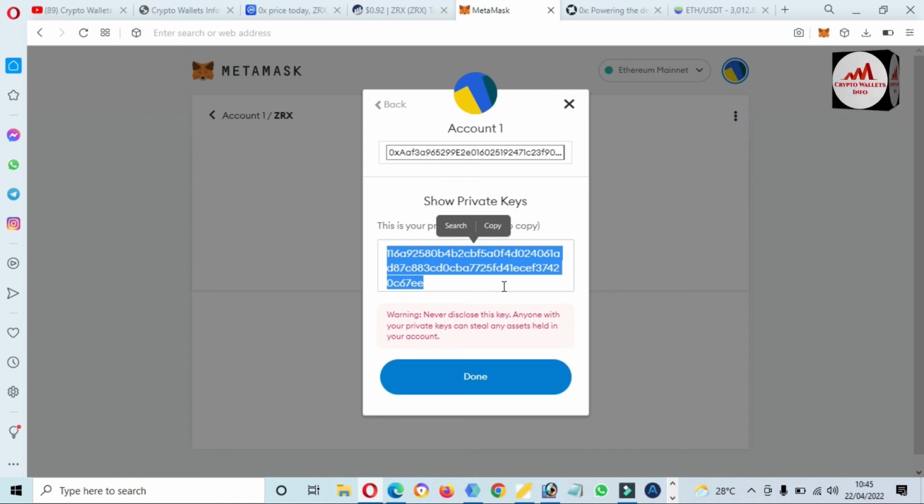So I hope you properly understand how you can connect your Metamask wallet with the ZRX platform, and also how you can add the ZRX token to your Metamask wallet. This is so simple and easy. In this video I gave complete information.